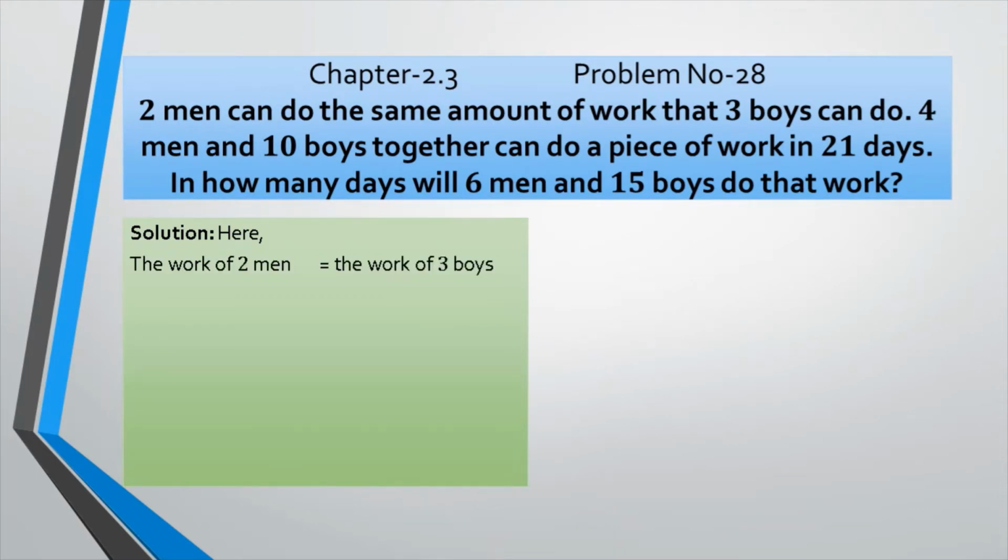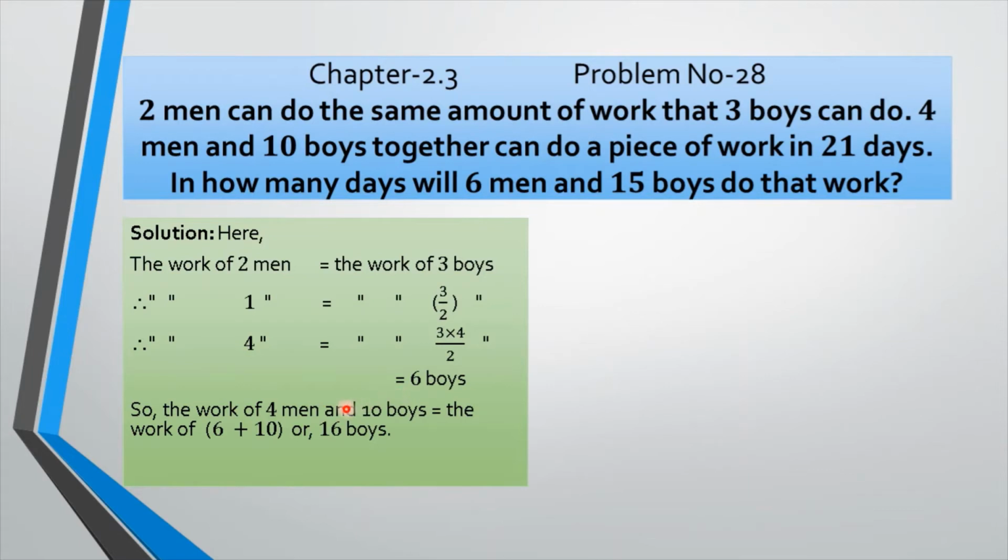Here, the work of 2 men equals the work of 3 boys, as written in the first line in the stem. 2 men can do the same amount of work that 3 boys can do. Now, the work of 1 man equals the work of 3 divided by 2 boys. Now, the work of 4 men equals 3 multiplied by 4 divided by 2 boys. Why is this the work of 4 men? Because in the second line, 4 men and 10 boys together can do a piece of work, and if we want to make one unit from men to boys, we have to do like this: 6 boys. So 4 men equals 6 boys we get.